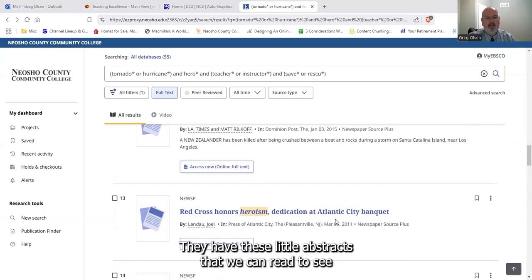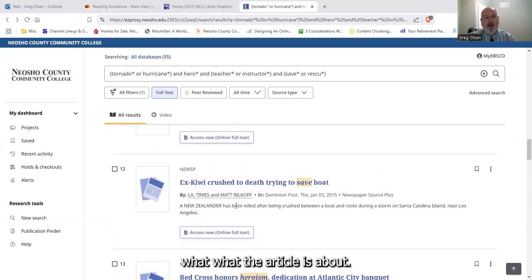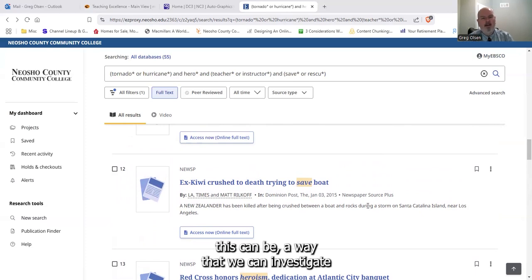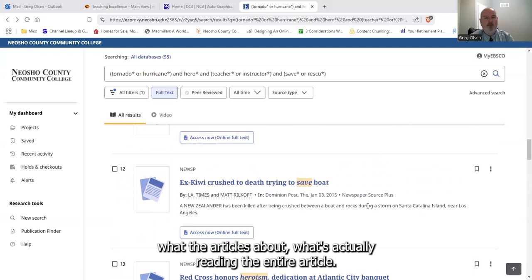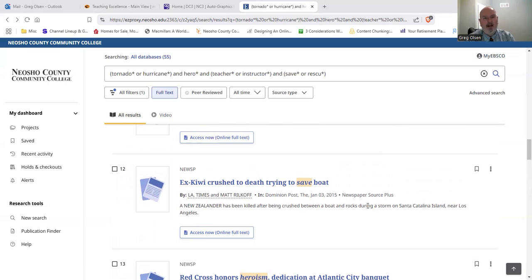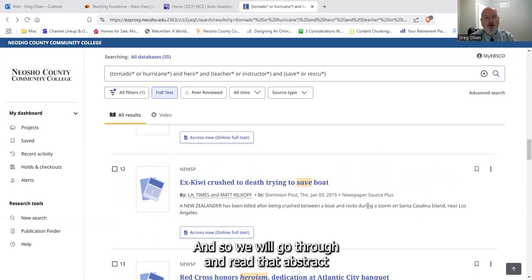Now, as we look through these, we can see that some of them have these little abstracts that we can read to see what the article is about. A New Zealander has been killed after being crushed between a boat and rocks during a storm. This can be a way that we can investigate what the article is about without actually reading the entire article. Sometimes we'll get a title that doesn't necessarily fit what we're looking for. And so we will go through and read that abstract to see if that's what we want within the article.